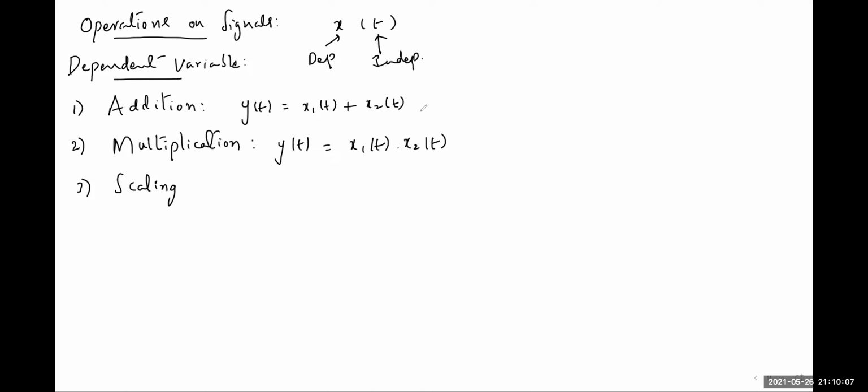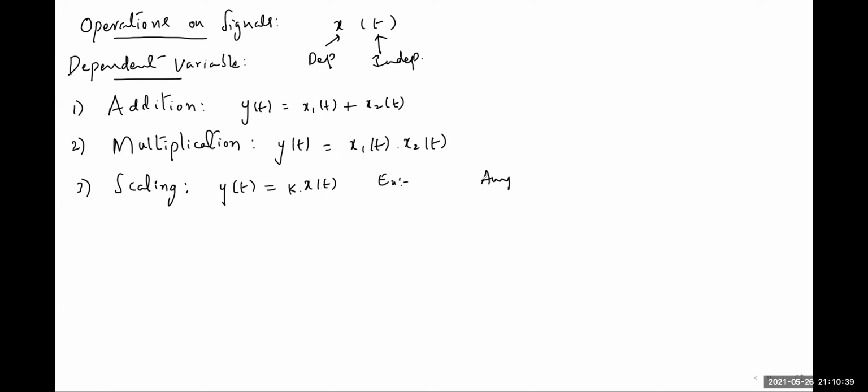With the help of some exercise problems, I will explain these operations separately. Just for the time being, take down the statements. Scaling operation. Scaling means just multiplying the signal with some constant value. The meaning of scaling is multiplying with a constant. So here, if x of t is multiplied with some constant k, it is called scaling of the amplitude, the dependent variable, because x is multiplied with k.